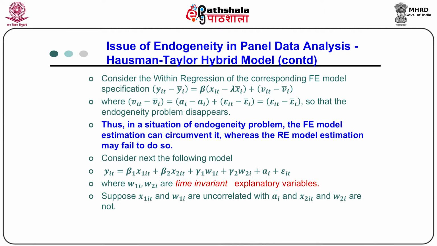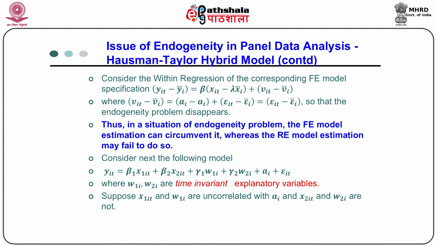So, next consider the within regression model of the fixed effect model case, and consider the specification y_it minus y_i bar equal to beta (x_it minus x_i bar) plus v_it minus v_i bar, where v_it minus v_i bar represents a_i minus a_i bar plus epsilon_it minus epsilon_i bar equal to epsilon_it minus epsilon_i bar, so that the endogeneity problem disappears. Thus, in the situation of the endogeneity problem, fixed effect model estimation can avoid it, whereas in case of the random effect model, the assumption fails to do so.